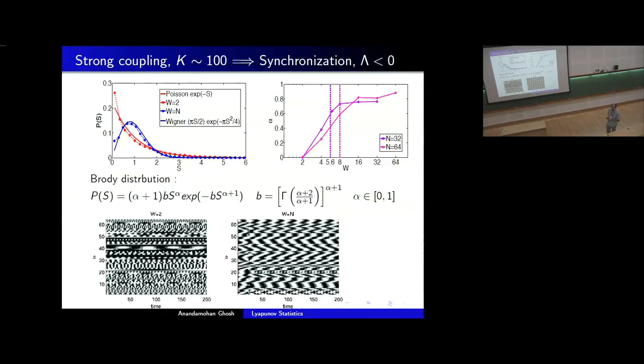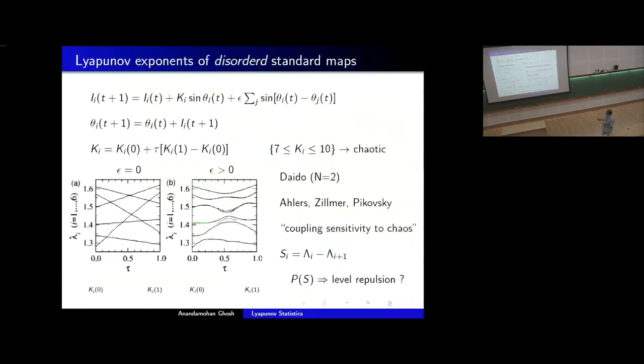So you called something coupling sensitivity to chaos. Yes. That was very confusing. I guess you meant that Lyapunov exponents are sensitive to coupling. Yeah, I put it in quotes because I take it from somewhere. Yeah, but you should only quote stuff which doesn't confuse other people. No, they mean that the system is chaotic, but still there is some sensitivity to the coupling parameter as well, and the coupling of the Lyapunov exponents. Yeah, exactly. I mean, the dependence of the Lyapunov exponent is sensitive.